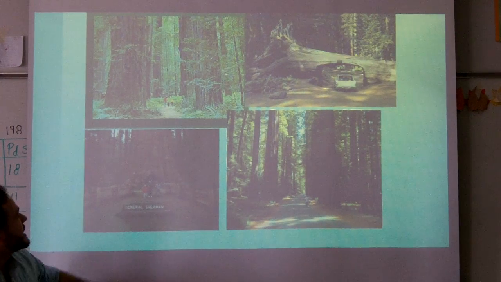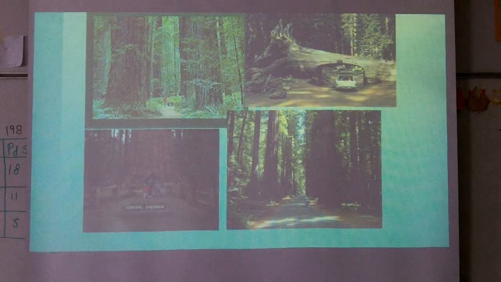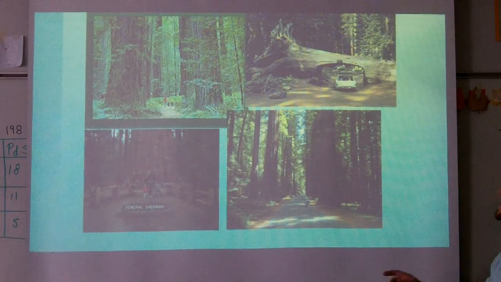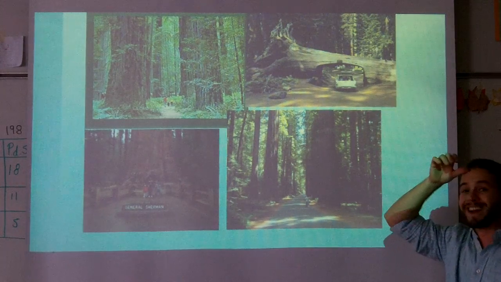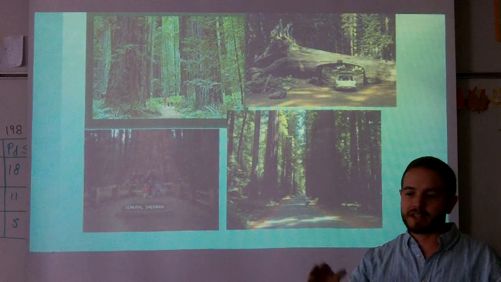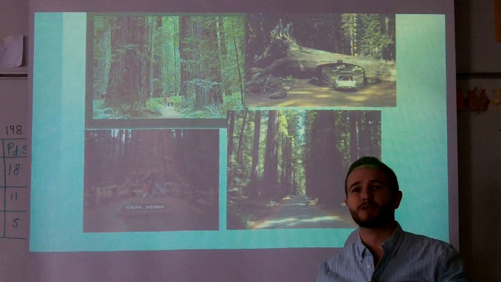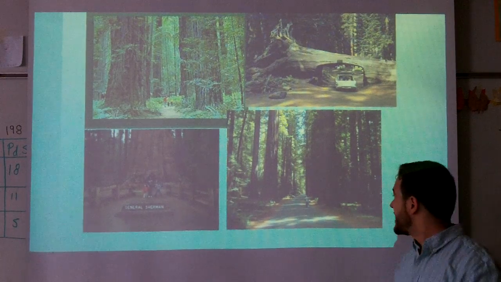The trees are massive. It's hard to see this one, I'm sure, because of the glare, but that's General Sherman. It is one of the most massive redwood trees in existence. And the other ones, you can tell, they literally hollowed out part of this tree so you could drive a car underneath it. When I was there, I did just that. This one fell over, so this tree's actually dead. The tree that I drove through was still alive, and they cut a chunk out of it so you could drive through it. The tree's so massive, you can drive through it and it's still alive. Crazy. Some of them get up to 285, 300 feet tall. Diameters, 25 foot diameter. That's crazy.